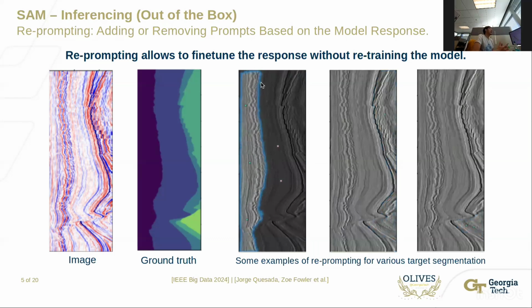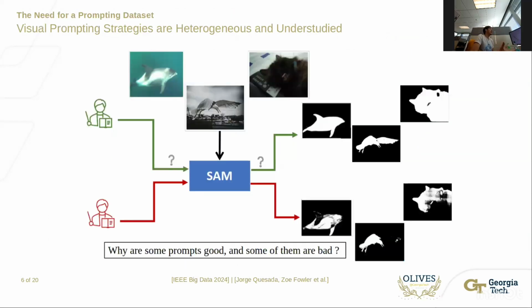Now, the fact that reprompting strategies are a possibility also allows for a large degree of versatility in the way that one prompts, which begs the question, what makes a prompt good and what makes a prompt bad? Here we can see three example images, essentially a dolphin, a bird, and a cat. And through different prompting strategies, we could get resulting masks through SAM, like the ones on the top right or the ones on the bottom right. Again, the question arises as what makes a given strategy efficient for this particular model?